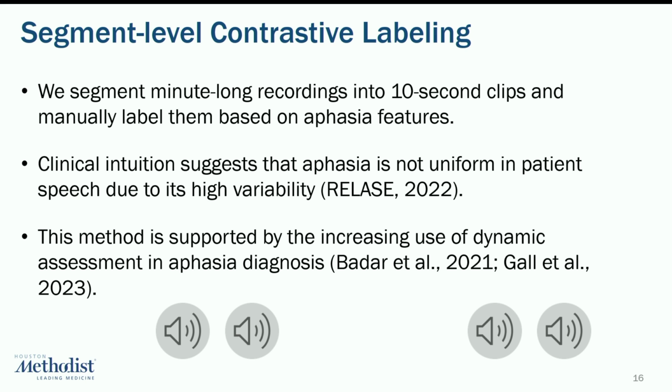And to illustrate the extent of this inner-patient difference, I'm going to show you a few clips from our data set and see whether you can tell which ones of these are from an aphasia patient and which ones are from a non-aphasia patient.